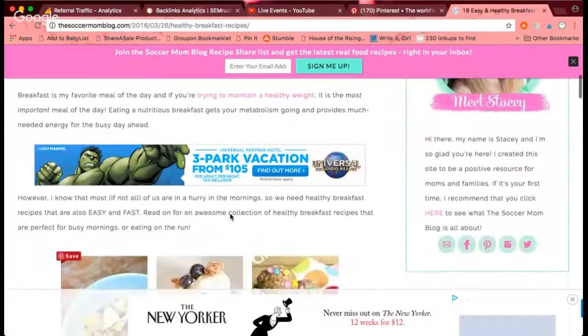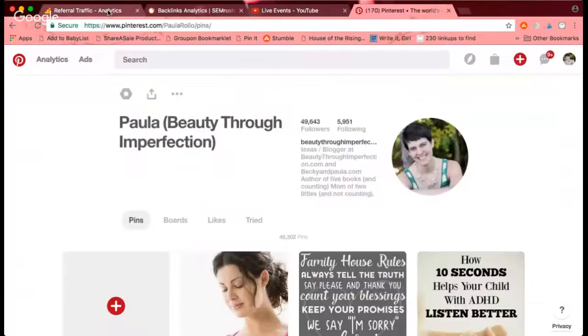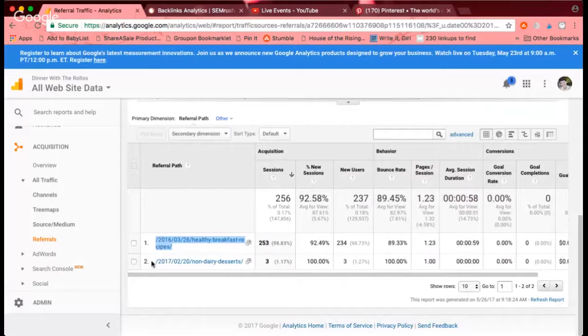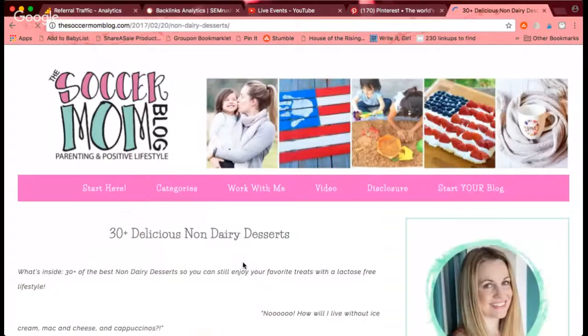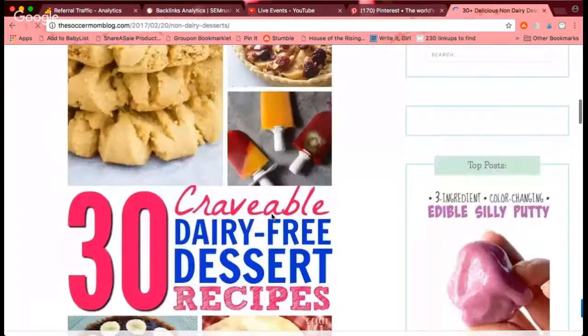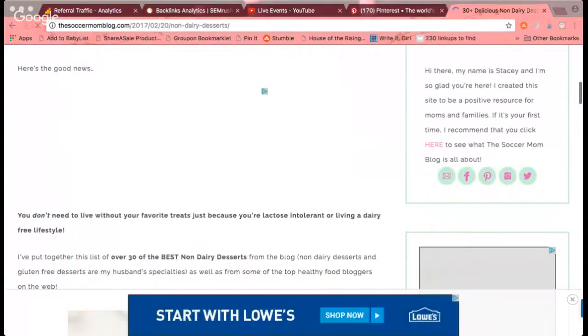So that's how I'm going through, and I'm adding these posts to featured. She actually had two, as you can see. So you would do the second post the exact same way. Paste it in there. It's non-dairy desserts. That sounds amazing. I want to eat them. I'm pinning it to featured, and then I would pin that to my sweets board as well.